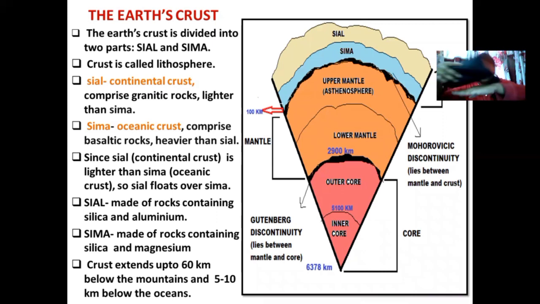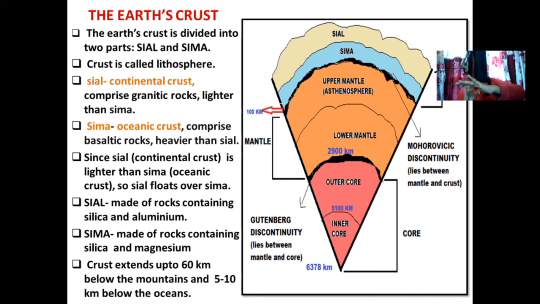Like for example, if this is the part of the glacier which is there on the surface of the ocean, then this much amount, look at the thickness of my thumb, this much amount of the glacier should be below it so as to support this, right? So last point, it is telling that crust extends up to 60 km below the mountains. What is the meaning of this? Let's say this is a mountain.